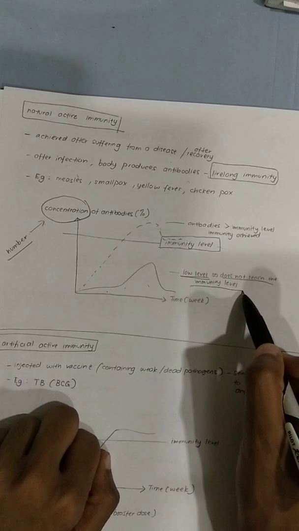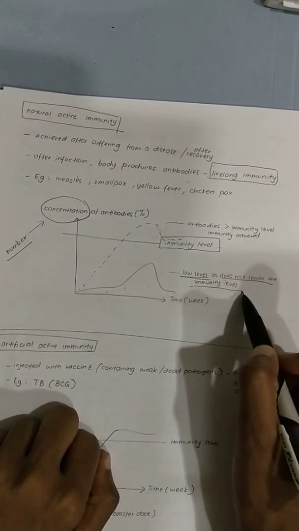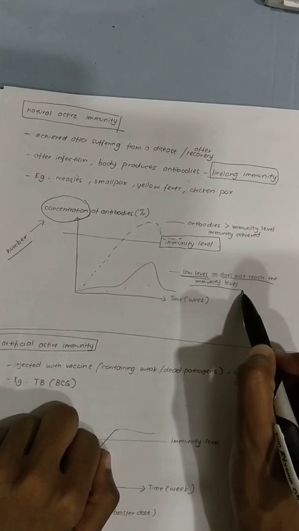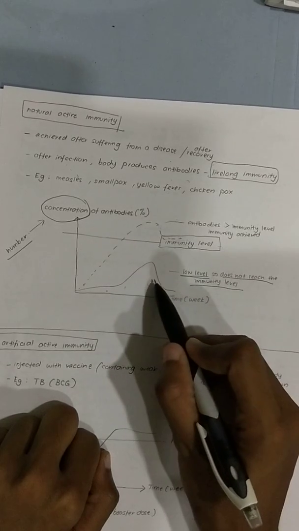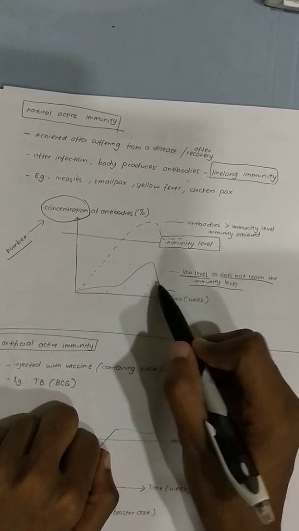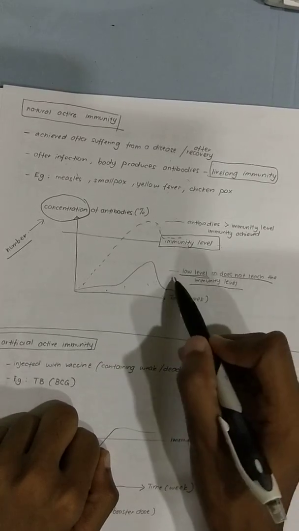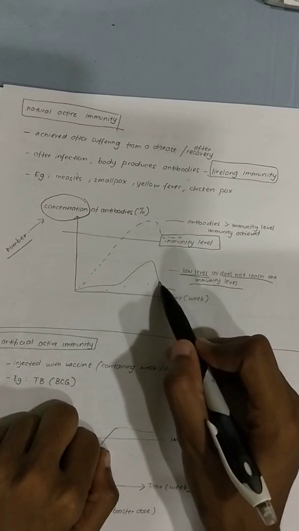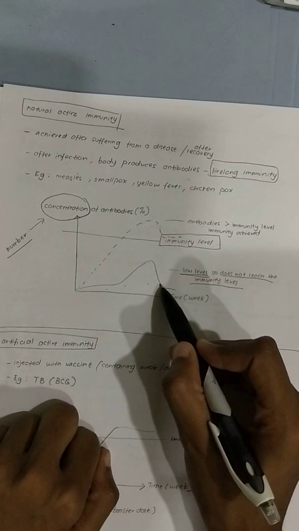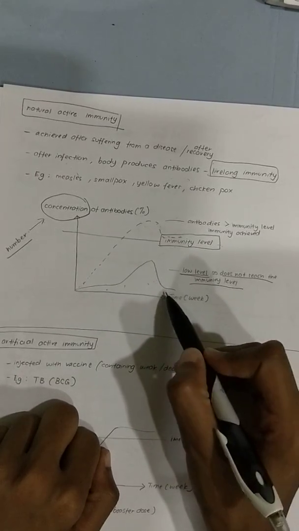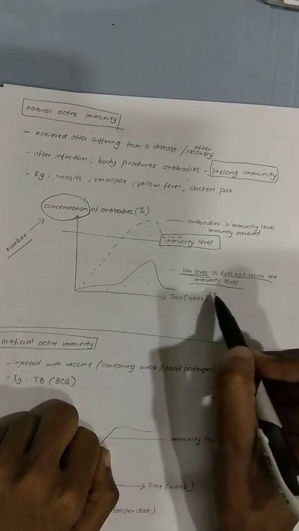I go through the chickenpox, I fall sick, I get the rashes, I get the pain, I get the fever, because my antibodies are not enough. Now I go through recovery, because you see all the antibodies decrease, they are all being used up. I go through the recovery stage.